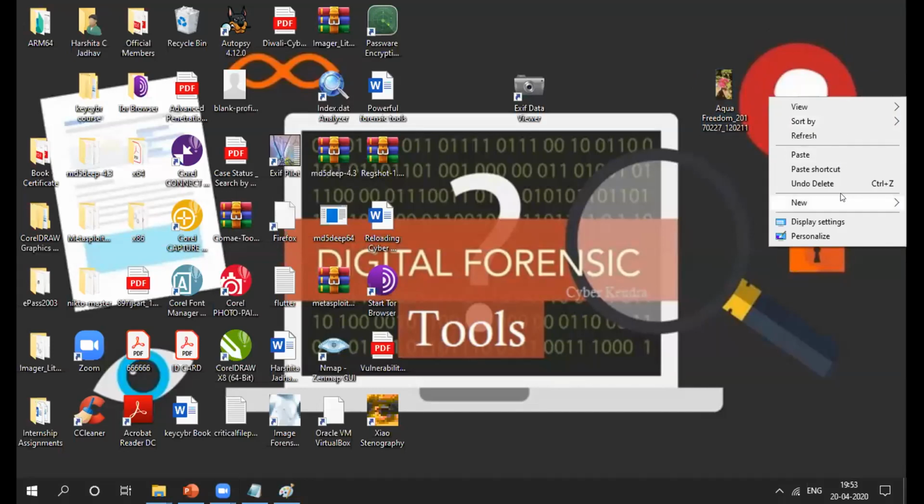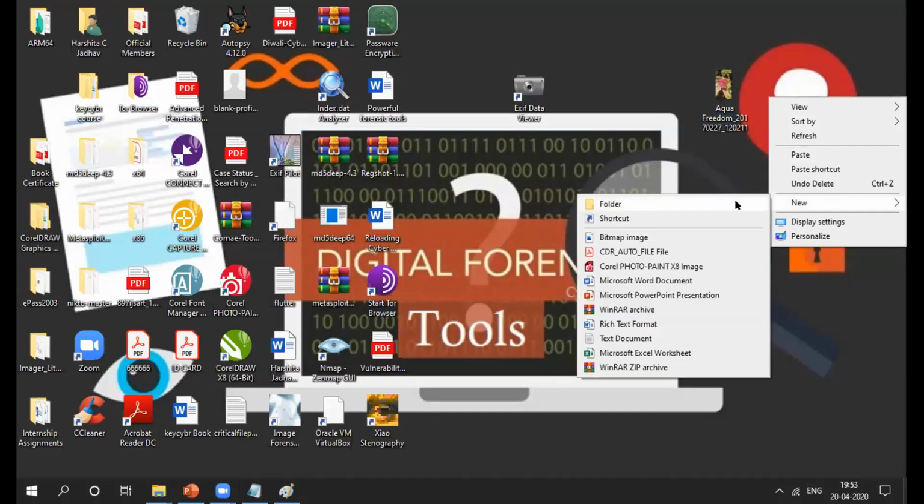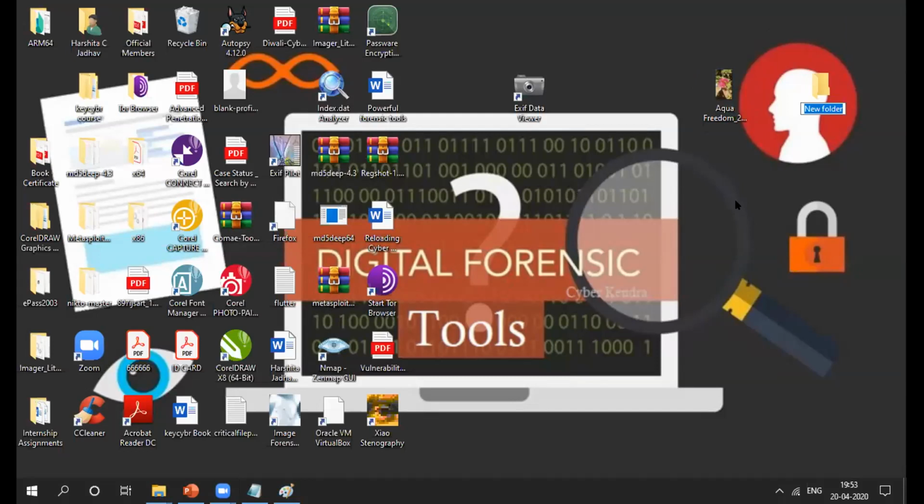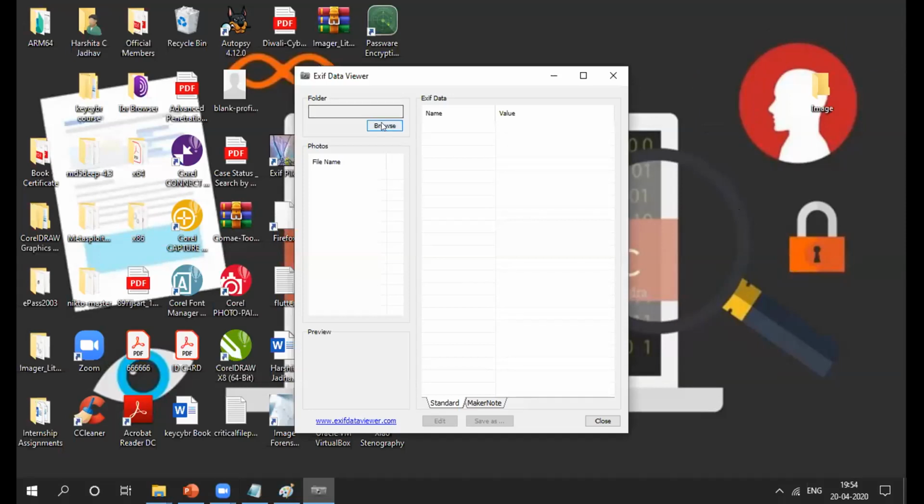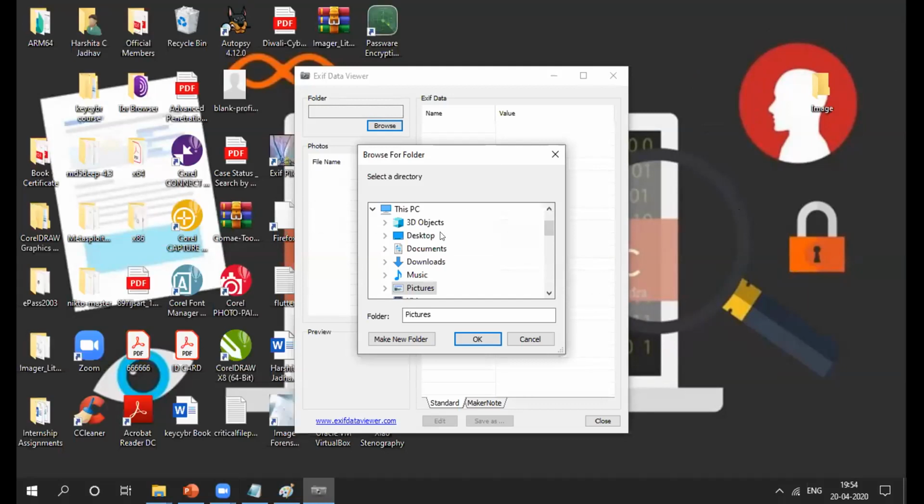So I'll just make a new folder and the name will be image. Right. After that, I'll use the EXIF data viewer to extract the image. Right. So I'll get all the metadata related to that particular image. So yes, go to desktop. Here is my image folder.